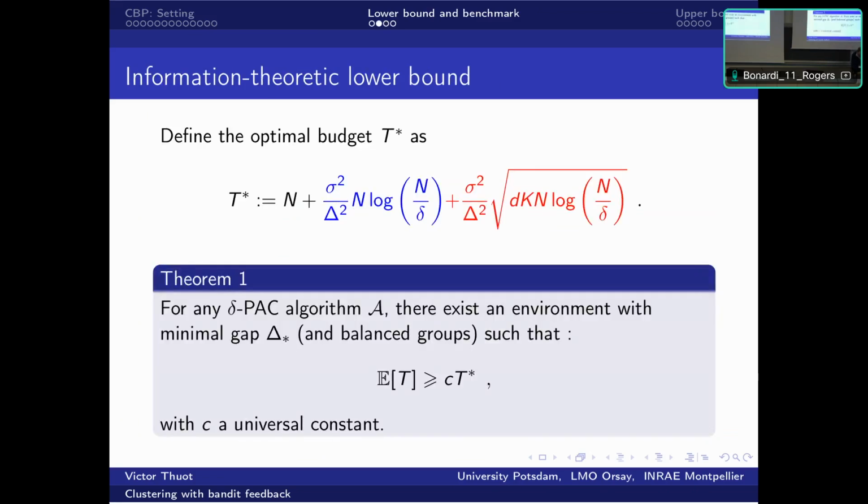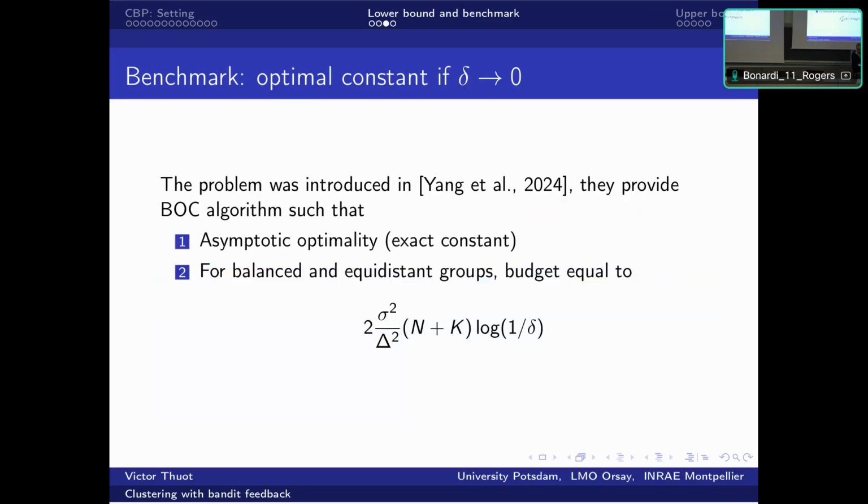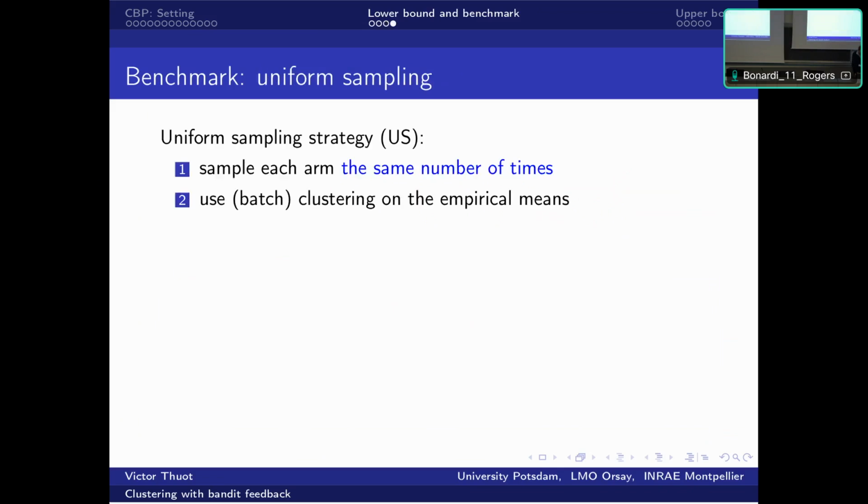So the blue term, when delta goes to 0, my second order term in red is negligible, and you don't see the dimensionality of the problem in the asymptotic regime. And our contribution was to show the dimensionality of the problem in a non-asymptotic regime, where delta is not necessarily asymptotically small.